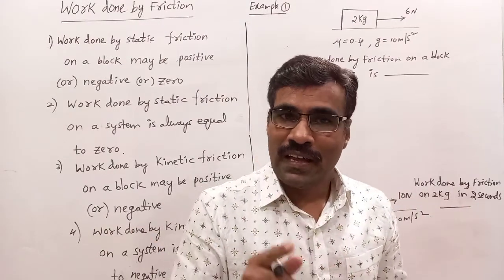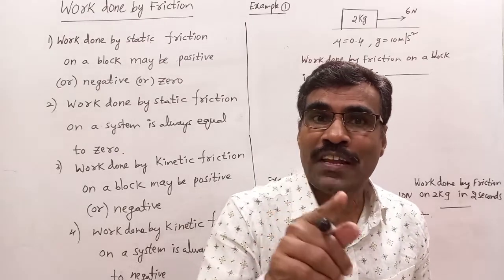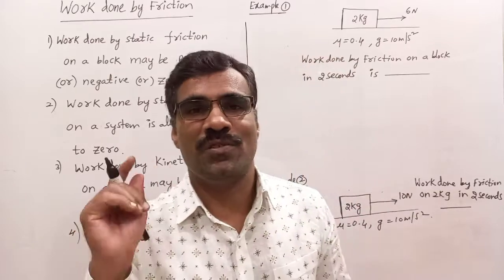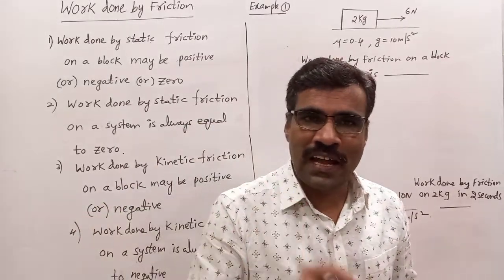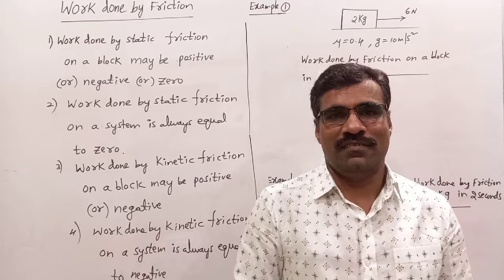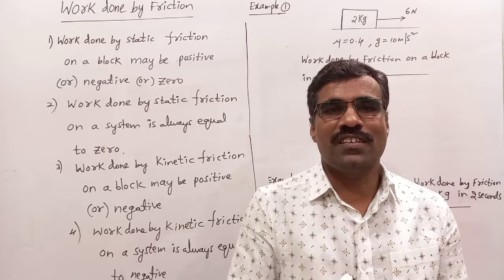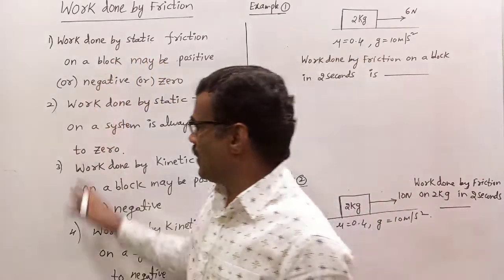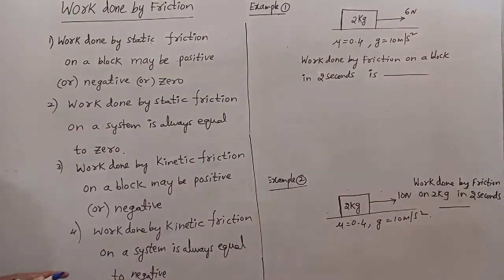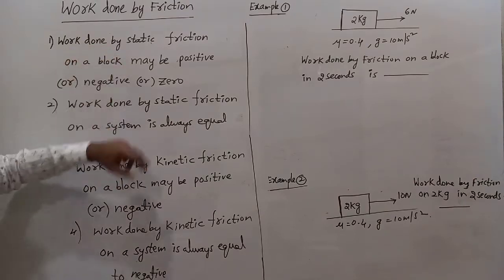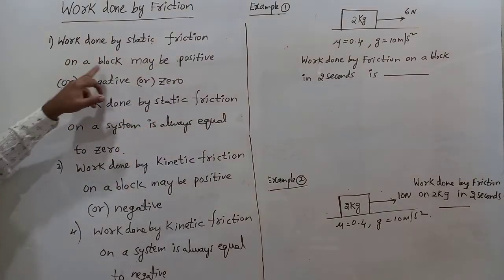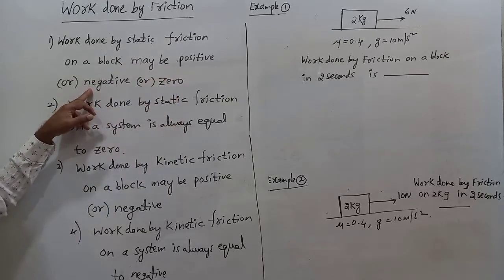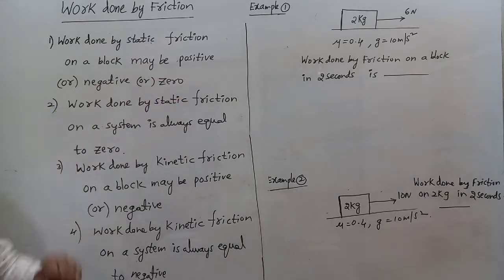Work done by kinetic friction on a block may be positive or negative. But work done by kinetic friction on a system is always negative. Here, these are the four statements. First statement, work done by static friction on a block may be positive or negative or zero.